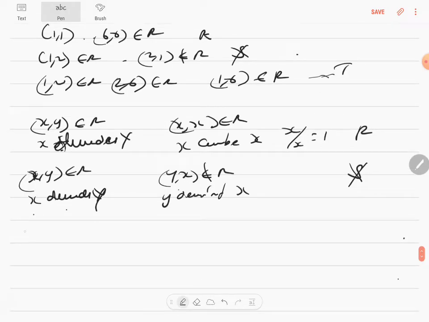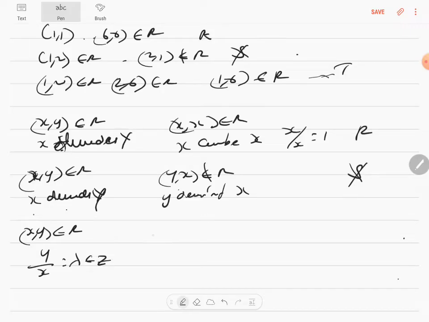For transitive, (x, y) is an element of R because x divides y. You can write it like this: y/x is equal to some lambda. You're able to divide, which means this will be a natural number or an integer. That's when you can divide it, correct?